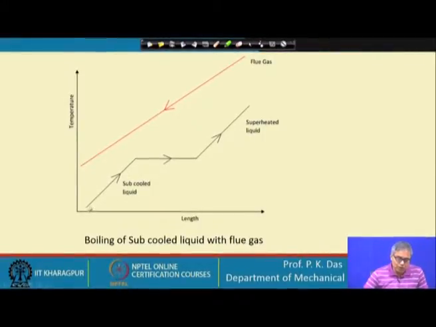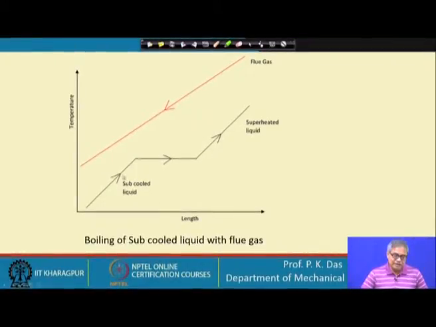So, here subcooled water goes to the boiler and then there will be vaporization and then there is superheated vapor, and let us say this is the flue gas. Only thing is that in a power plant boiler this may not be a single heat exchanger. The subcooled liquid, the vaporizer and the superheated vapor are not in the same heat exchanger.